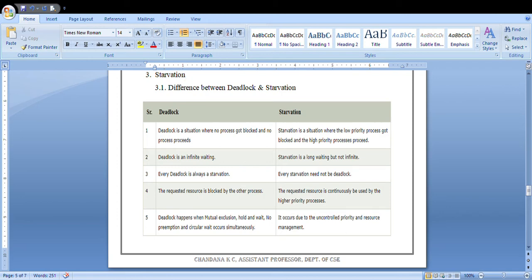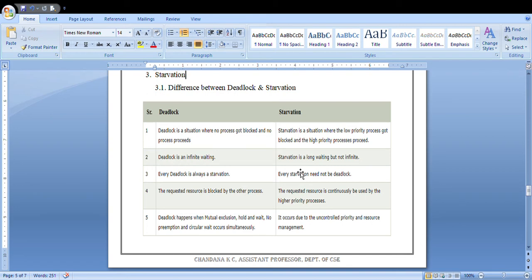Starvation is a problem that occurs when a high priority process keeps executing. If you already know about priority scheduling, the process which has the highest priority will keep executing. If, for example, the burst time of your highest priority process is very high, until the completion of that burst time the other processes have to be in a waiting state. That is the starvation of other processes, and that is when the starvation problem occurs.